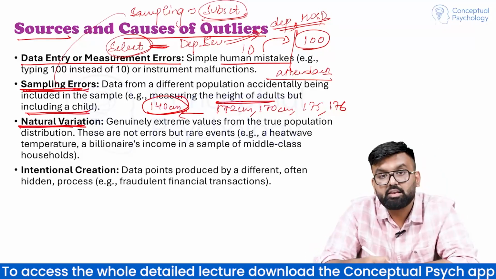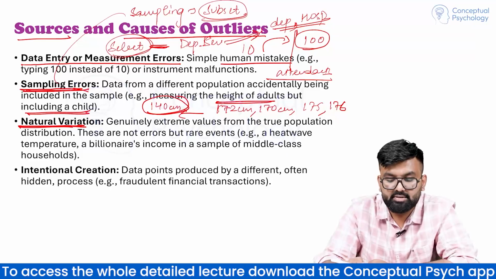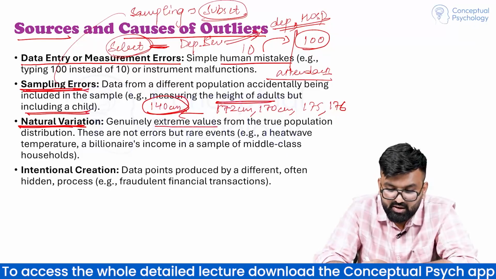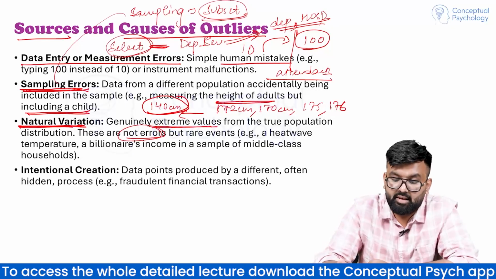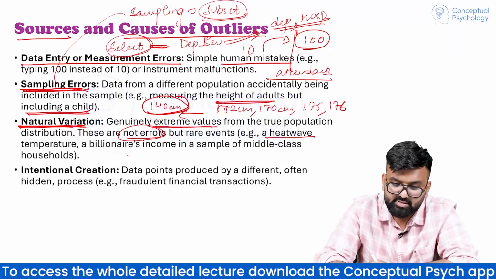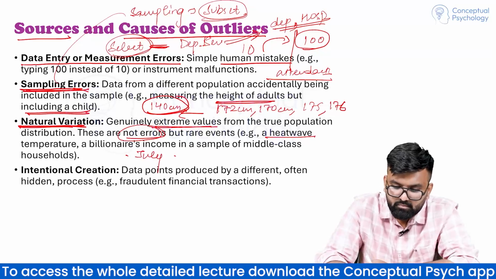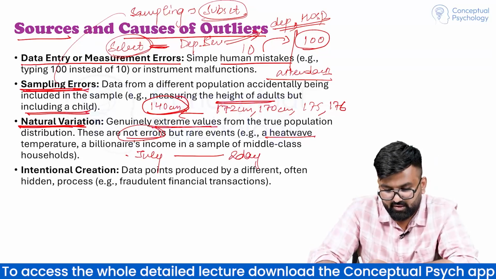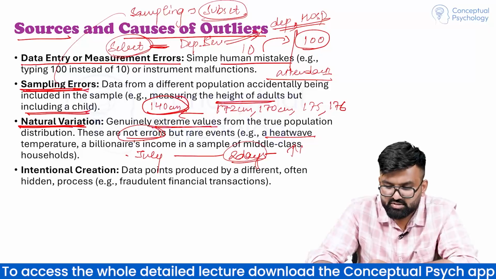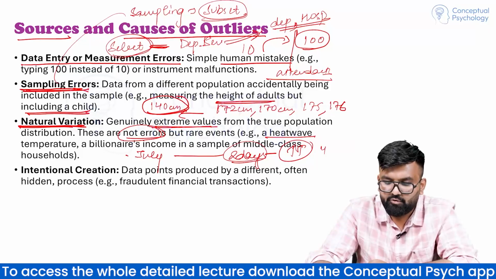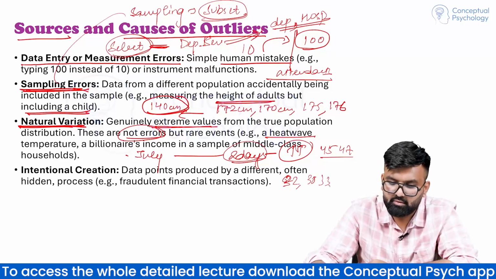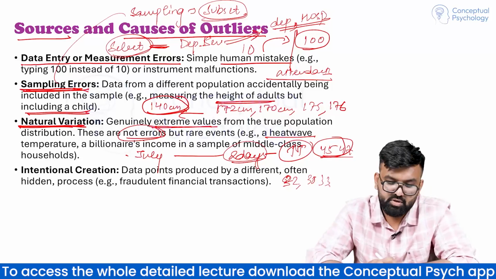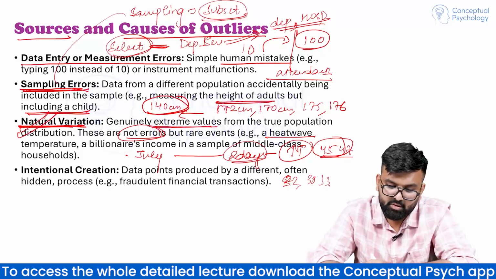Natural variation. हो सकता है naturally data or data point is existing, genuinely extreme value from the true population distribution. These are not errors, they are existing in real life, like a heat wave temperature. पूरे जुलाई का मंथ है, सडनली 2 days के लिए हीट वेव आता है. सो टेम्परेचर राइज होगा, सो अराउंड 45, 47. ऑन अदर डेज इट इज अराउंड 32, 38, 33. सो यहाँ पर जो है नेचुरल वेरिएशन भी हो सकता है.